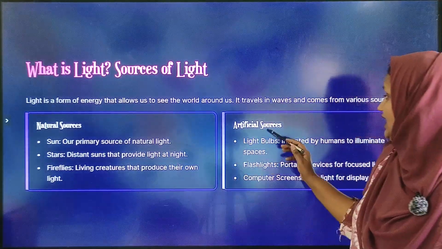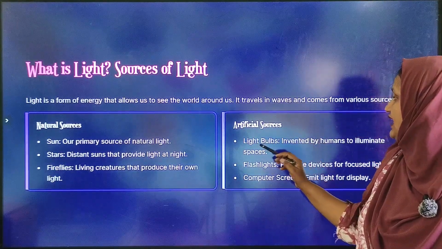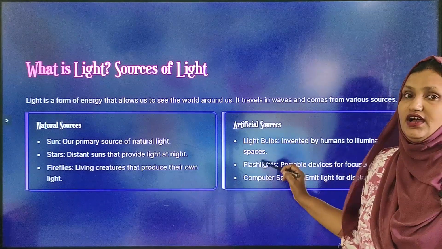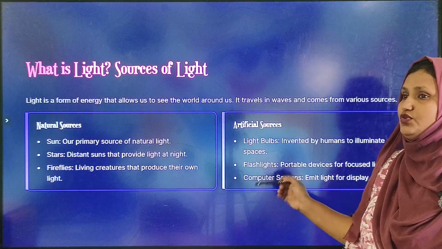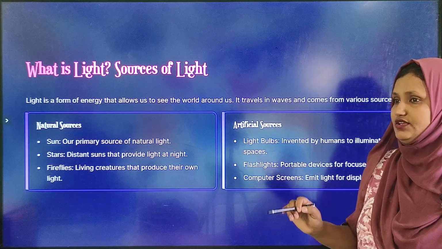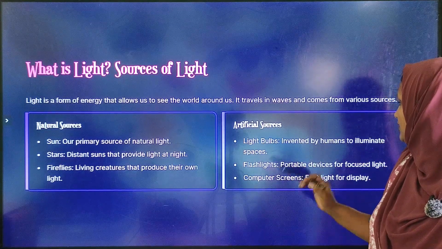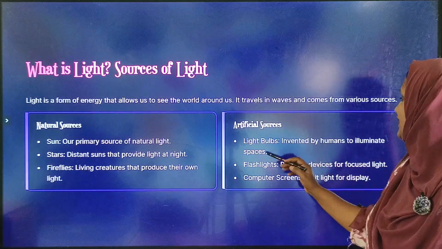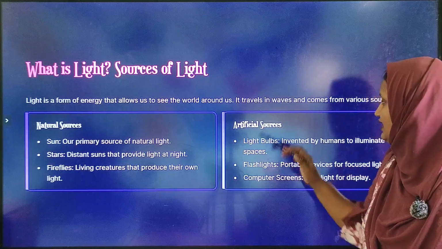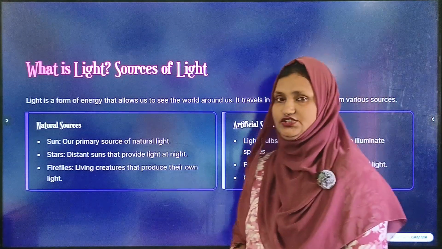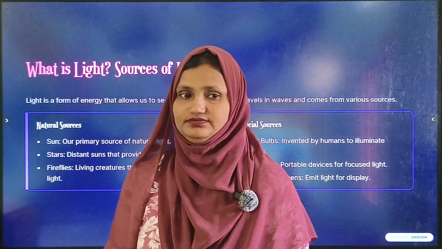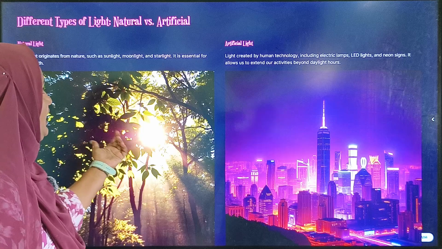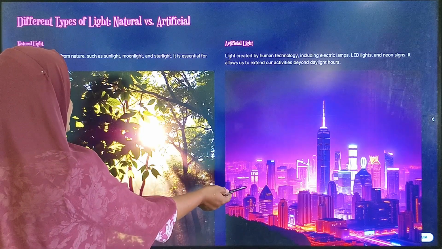And artificial sources like light bulbs, flashlights, and computer screens are artificial sources of light because they don't have their own light, they cannot emit their own light. Light bulbs were invented by humans to illuminate spaces. These are our artificial sources of light. Now see, these are examples of natural light and artificial light.